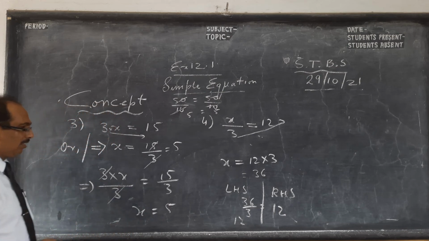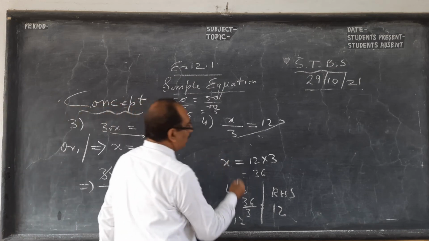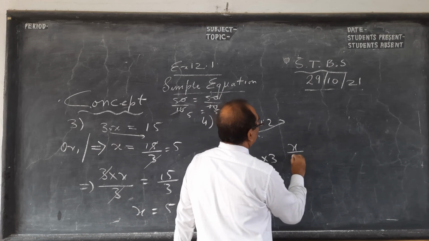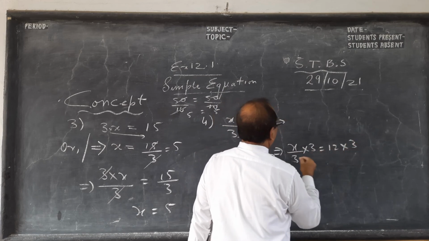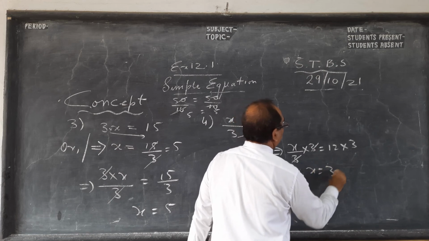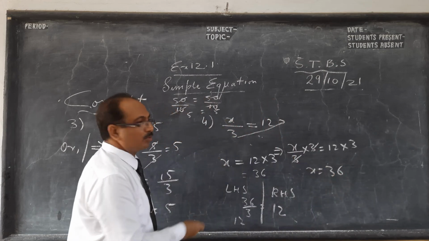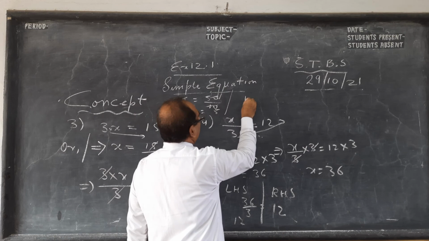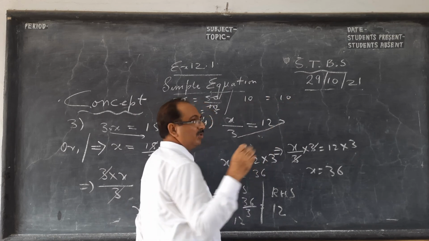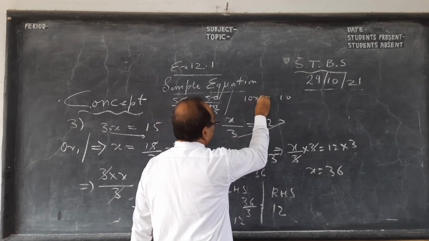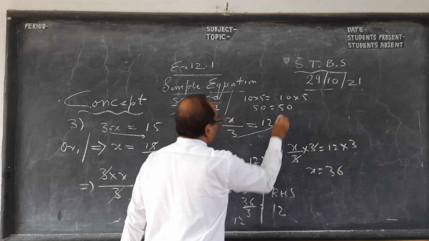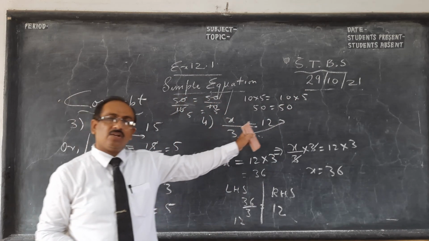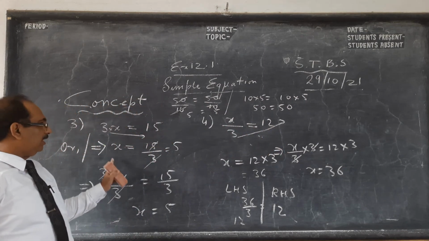3 fives are 15. Same way equal. Here what is the concept? Equal multiplied with equal, the remaining are equal. Suppose I have a magic here. You got 10 rupees from your father. I said I'll multiply by 5, that much I'll give you. So I'll give you 50 rupees each. So finally boys, equal multiplied with equal are equal. Equal divided by equal are equal.